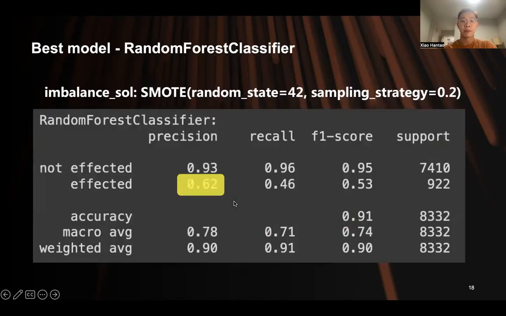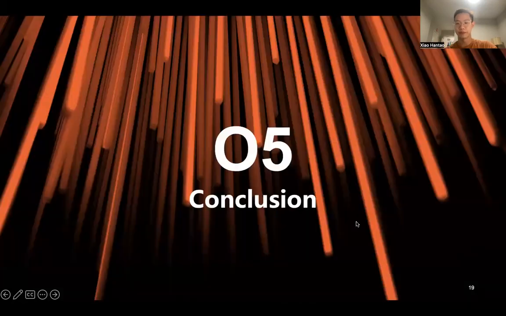Here, the best performance is achieved by the random forest classifier with imbalance solution SMOTE, sampling strategy equal to 0.2. We found that the accuracy for minority data is 62, which is very high, and the general accuracy is still very high, 0.191.